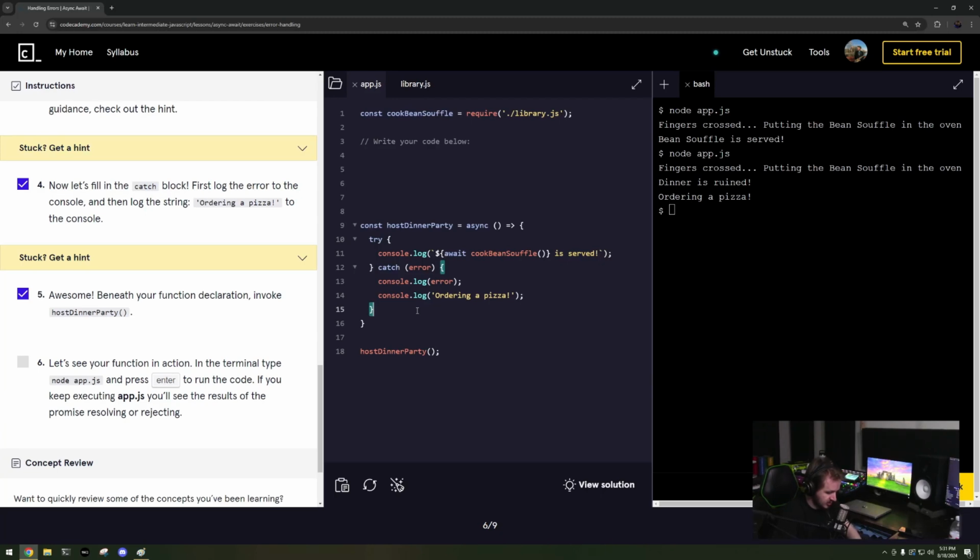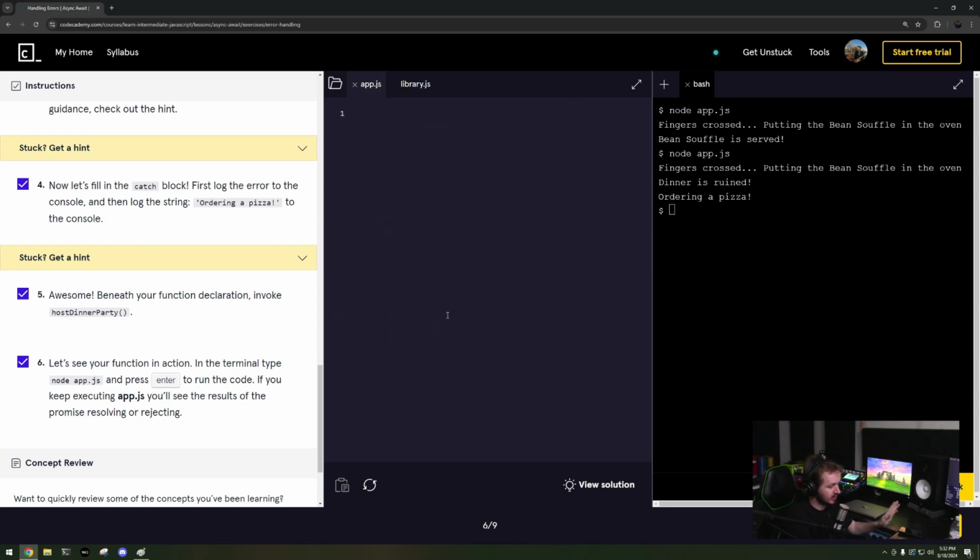So here is my issue with JavaScript. You have no idea if a function is going to fail. So if it does, you are basically required to put try catch around everything. And that just kind of sucks because now I have to try this and then catch it. And you aren't even forced to put try catch around anything. You're just encouraged to occasionally, right? And I don't like that. I really don't like that. So I'm gonna check work and great, I'm done. So I'm gonna get rid of all of that.